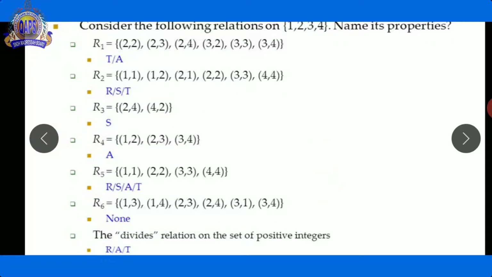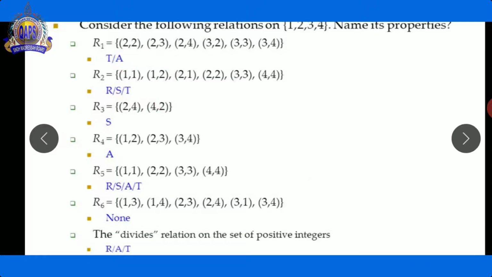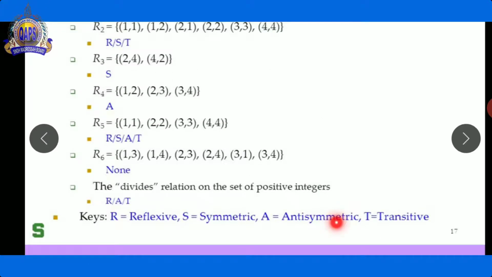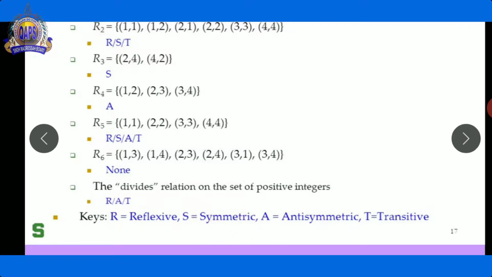First of all, I will tell you that this T represents the transitive property or transitive relation. See here, T represents transitive, A represents antisymmetric, S represents symmetric, and R represents reflexive.